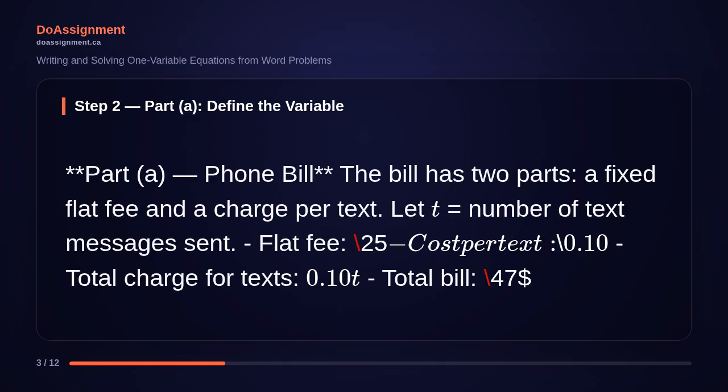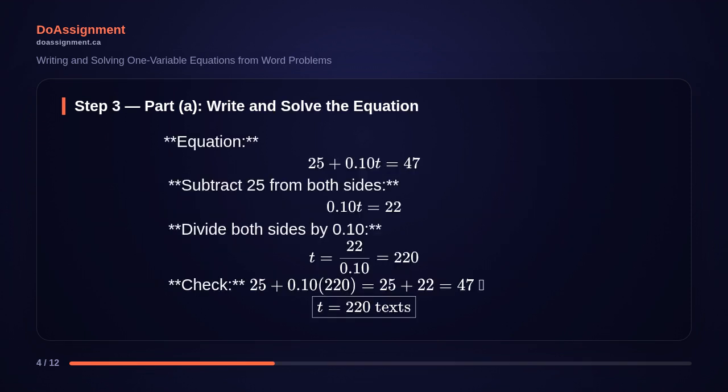For Part A, the phone bill has two components, a flat fee of $25 and a charge of 10 cents per text. We let T equal the number of texts sent. The total cost for texts is 0.10 times T, and the whole bill equals $47. The equation is 25 plus 0.10 T equals 47.